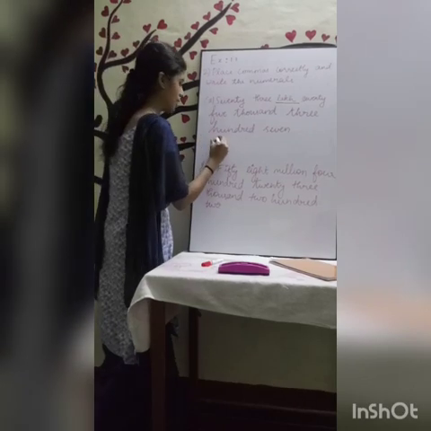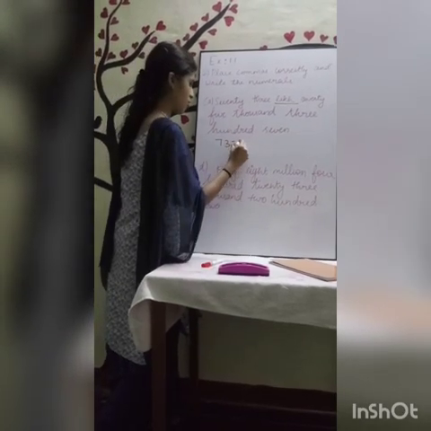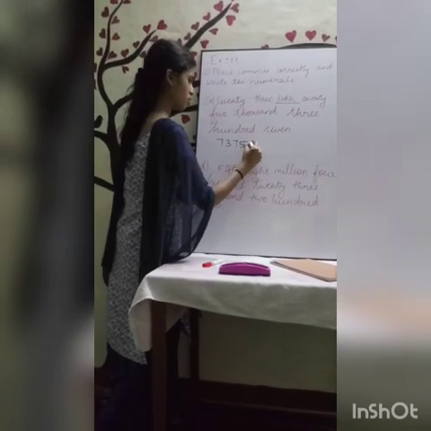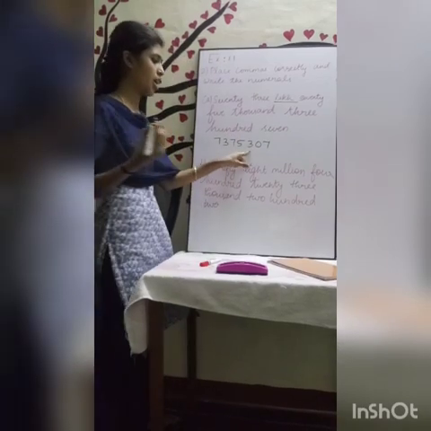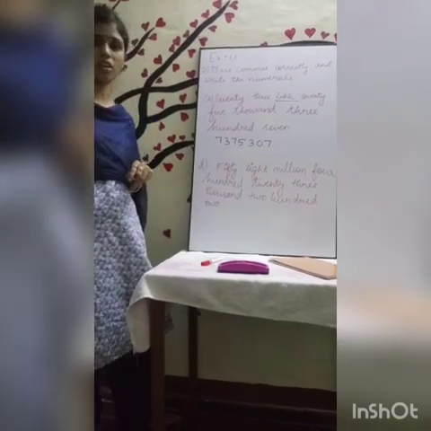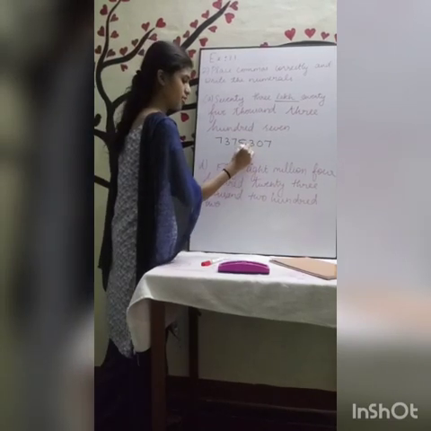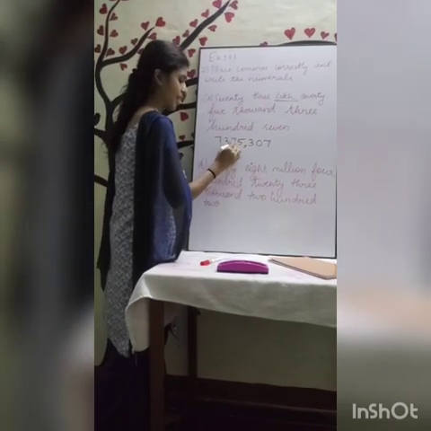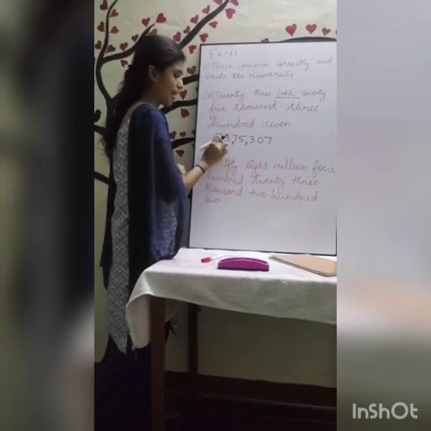So 73 lakhs, 75,307. 307 means 307. Now we can put commas, right? Ones, tens, hundreds, comma. Thousands, ten thousands, comma. Lakh, 10 lakh.